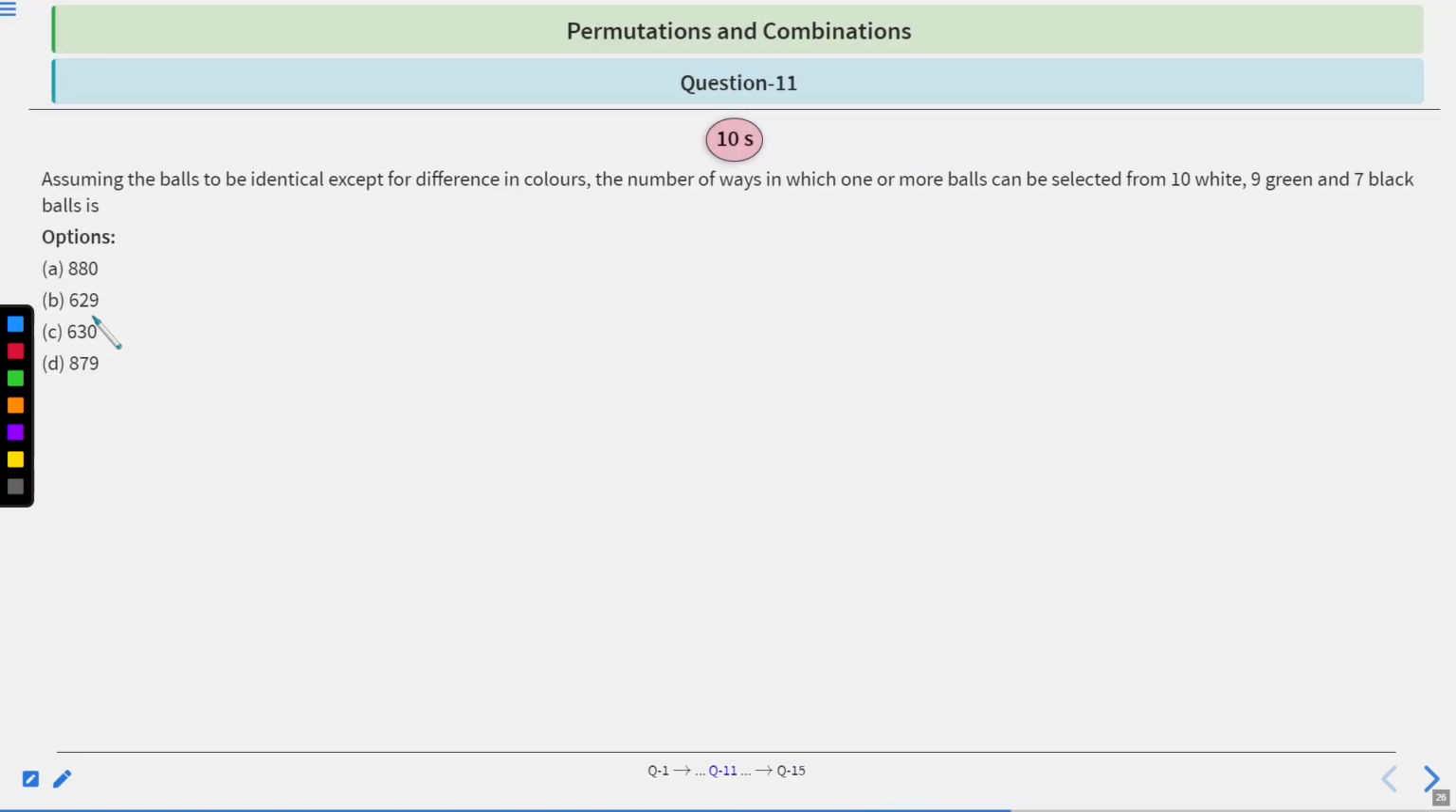Now let's take the next question, question number 11, which says, assuming the balls to be identical except for differences in colors, the number of ways in which one or more balls can be selected from 10 white, 9 green and 7 black balls is. So you have 10 seconds to solve this question. After 10 seconds, we will discuss the solution.